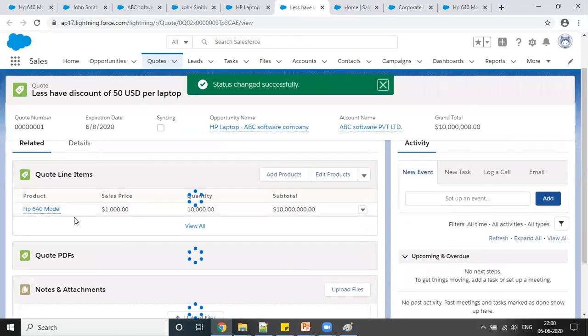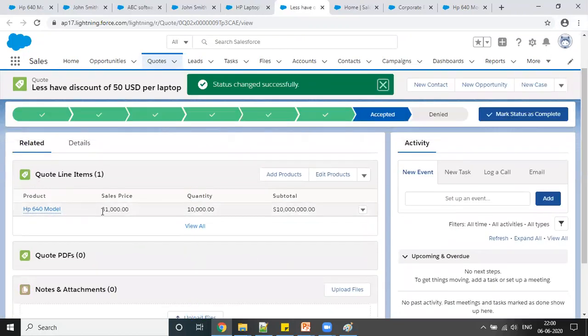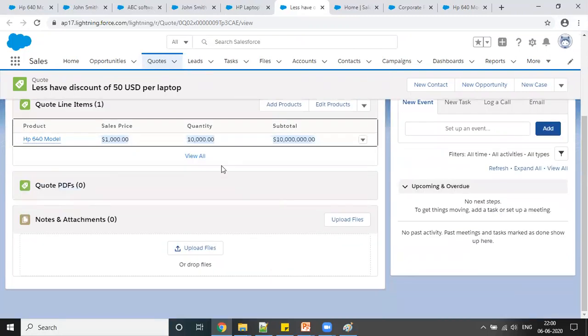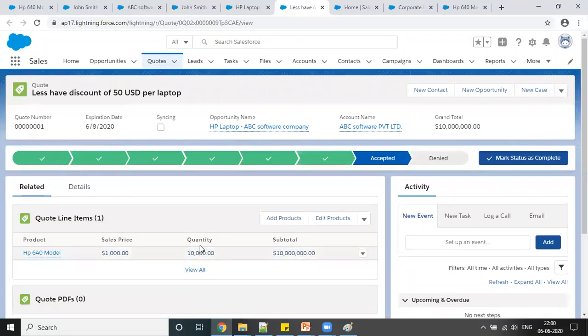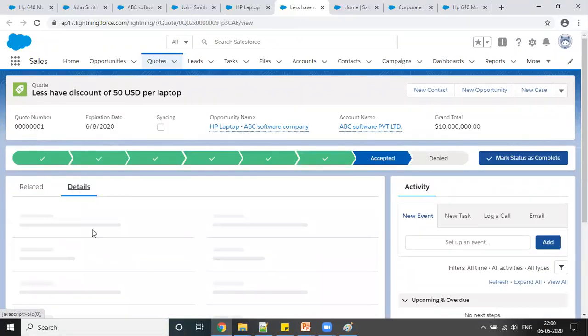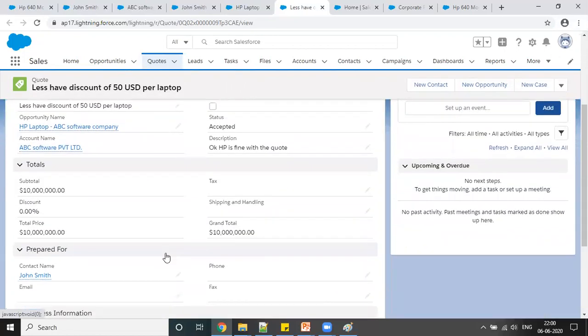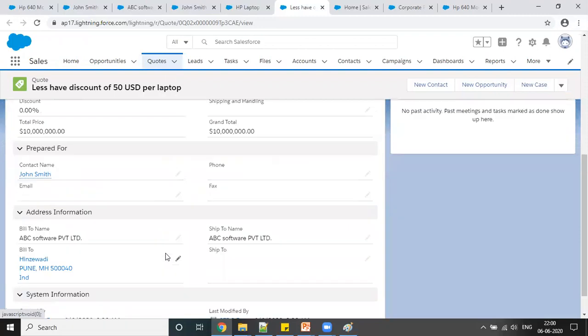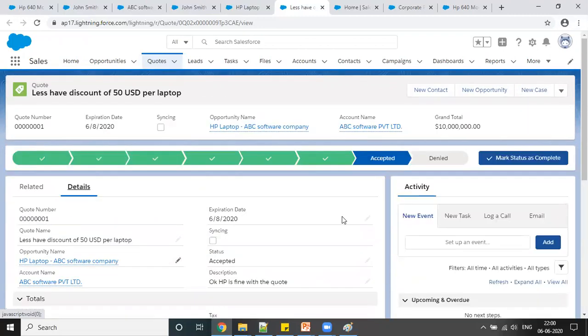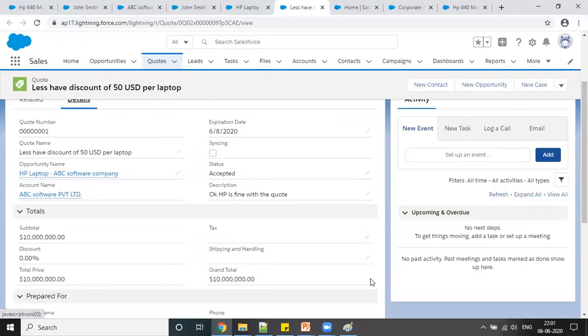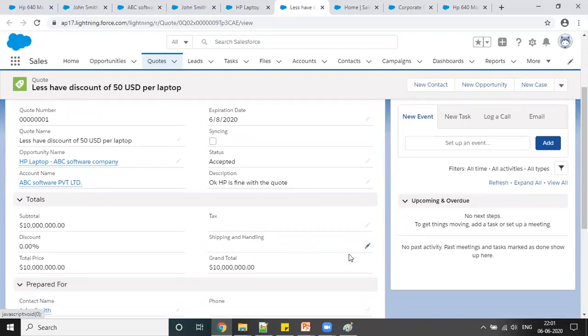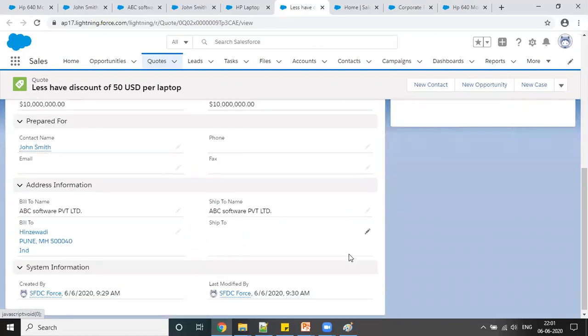So here you can see the whole price you will get here, right? And if you want to generate this to PDF, you can generate it to PDF, and you can give it to the ABC company, who's buying the laptop, right? So if I say okay, I'm fine with the price where it is.